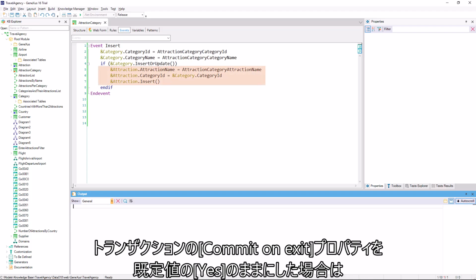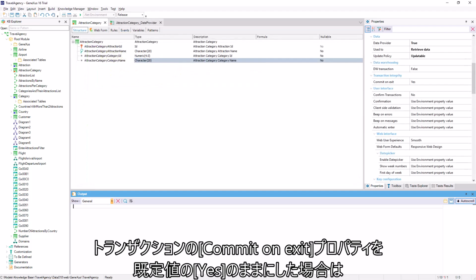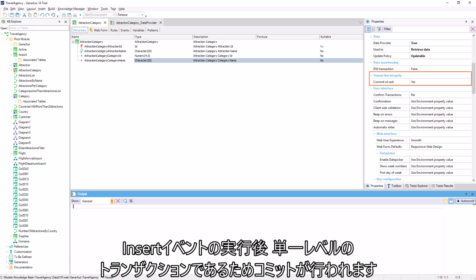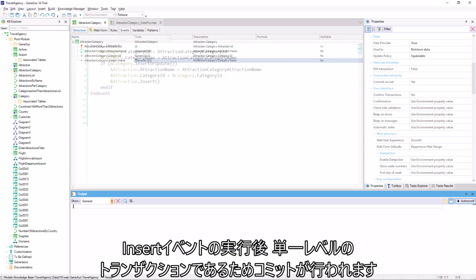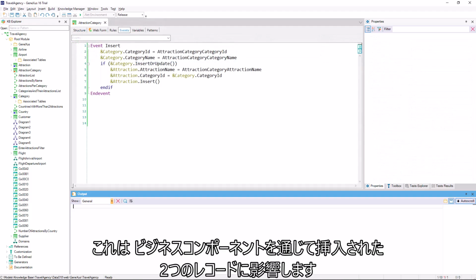If we leave the commit on exit property of the transaction with its default value, yes, after the insert event is executed, since it's a single level transaction, the commit will be made, which will have an effect on the two records inserted through the business components.